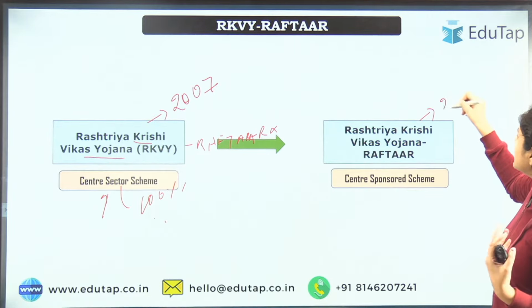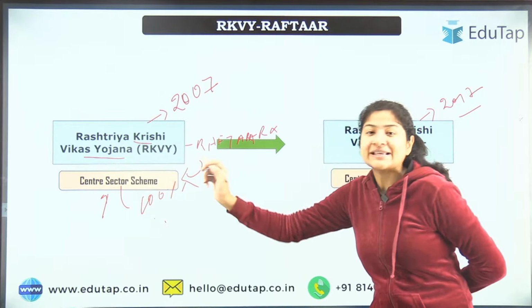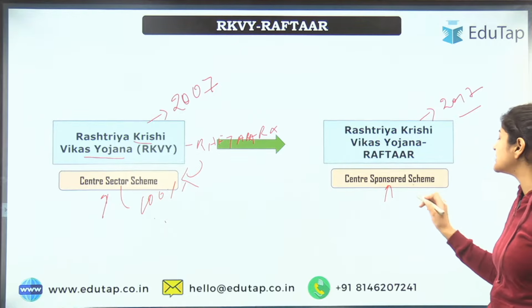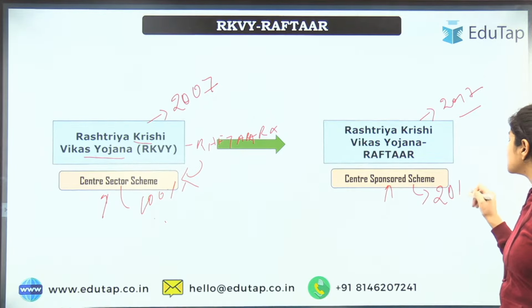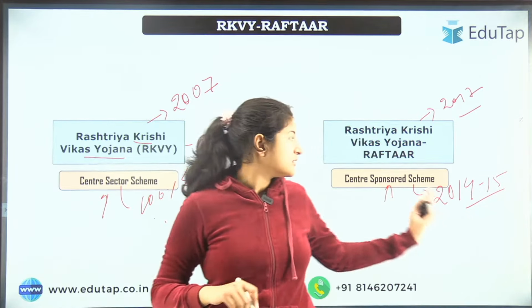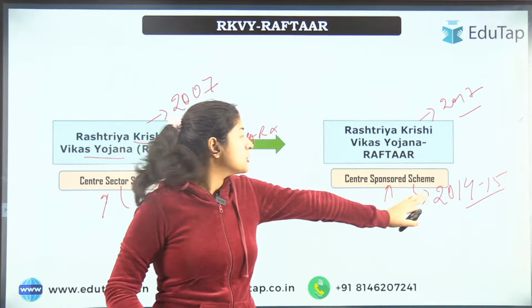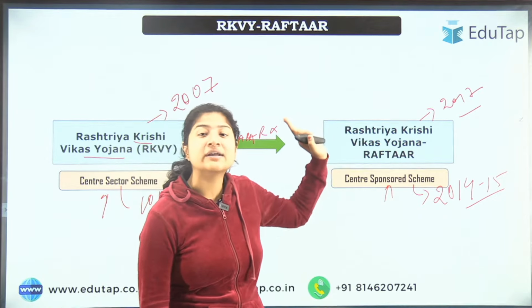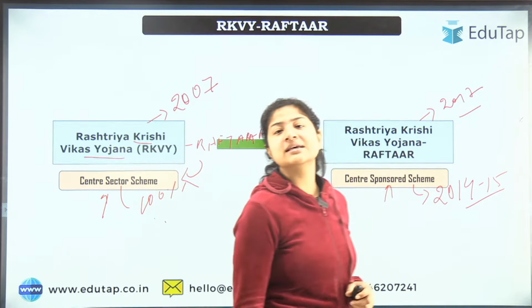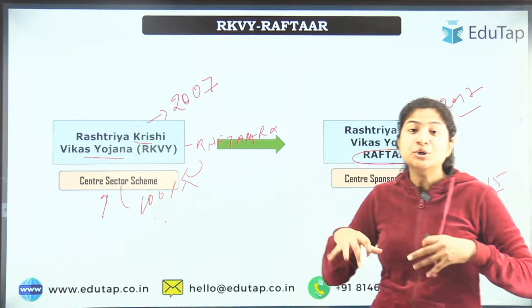This happened in 2017, while the type, which was initially a center sector scheme, was changed to a center sponsored scheme in the 2014-15 tenure. So in this financial year, which was initially a sector scheme, from 2014-15 the type of the scheme has been changed into a center sponsored scheme. I hope this is clear to you all. And in 2017 this RAFTAAR term was added because we are talking about new energy here.